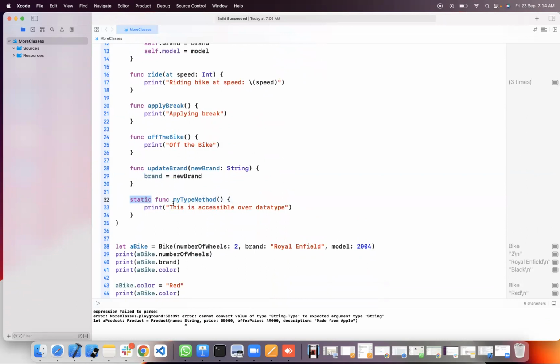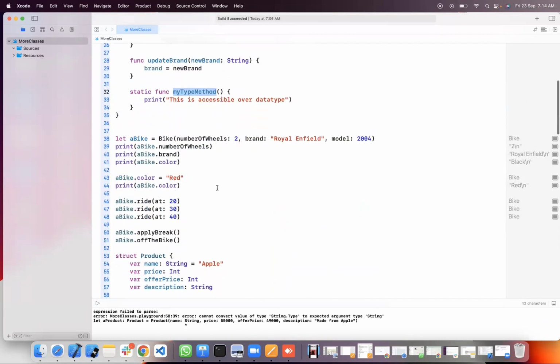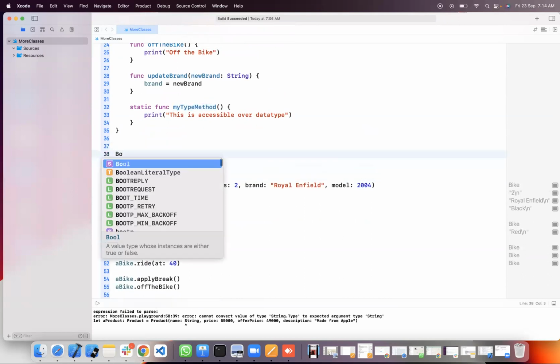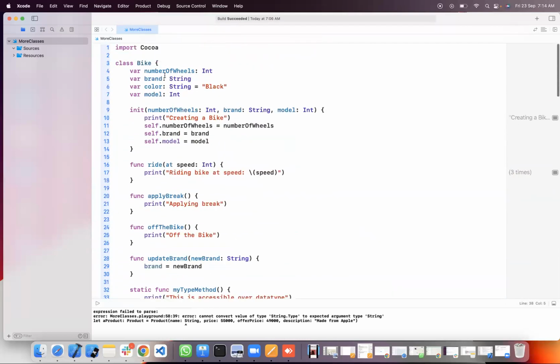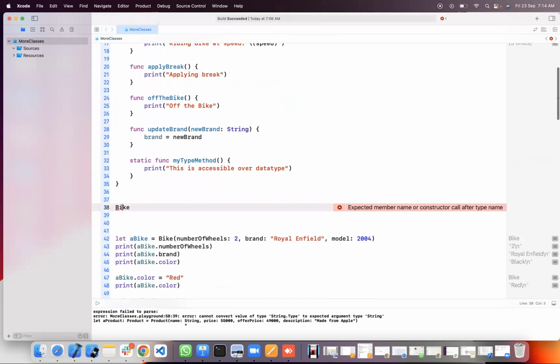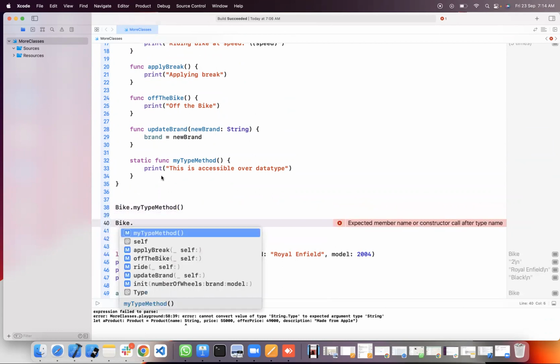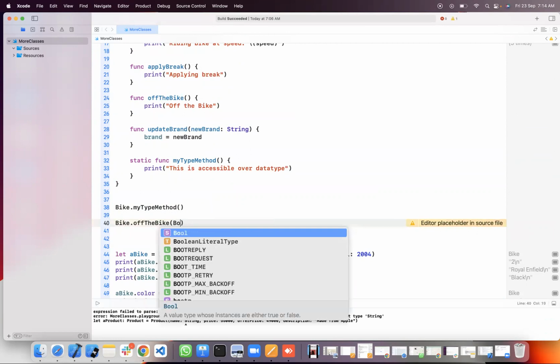There is one thing which we have declared here by using static. This is called class method or type method. This method can be called on top of bike class, not bike object. I am calling Bike.myTypeMethod. Now I'm trying to call offTheBike on Bike.